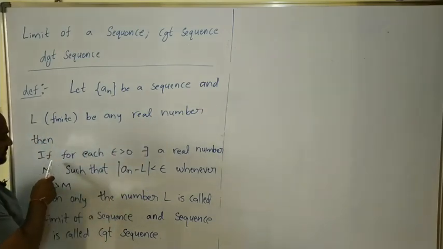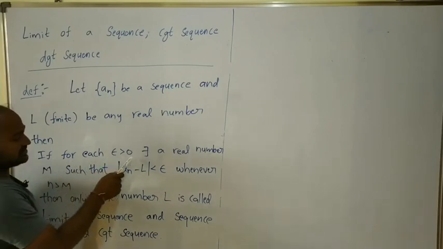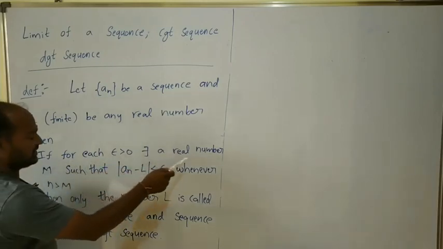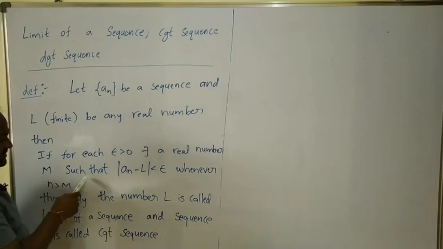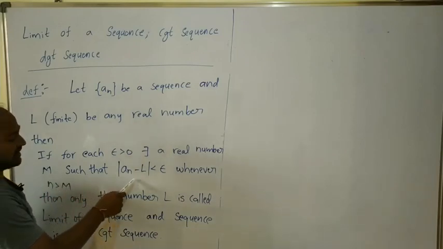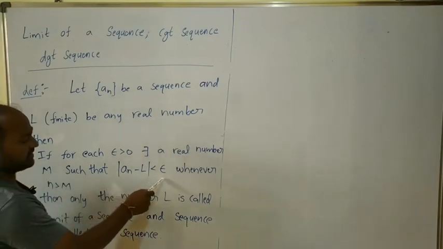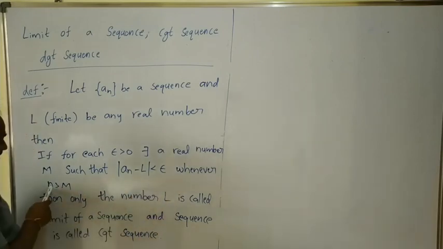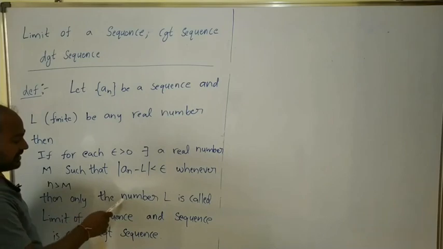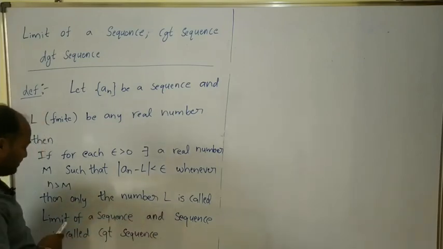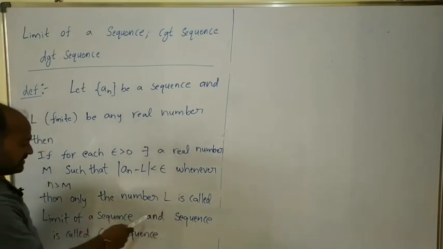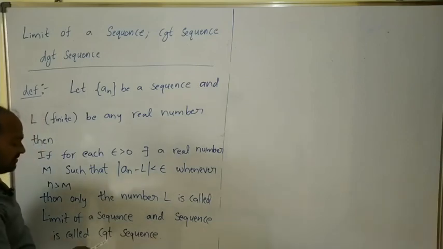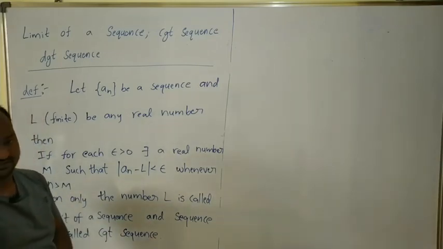Then if for each epsilon greater than 0 there exists a real number M such that modulus of a_n minus L is less than epsilon whenever n is greater than M, then the number L is called the limit of the sequence and the sequence is called a convergent sequence.